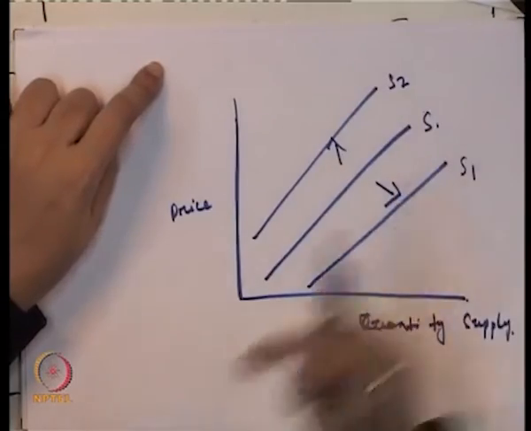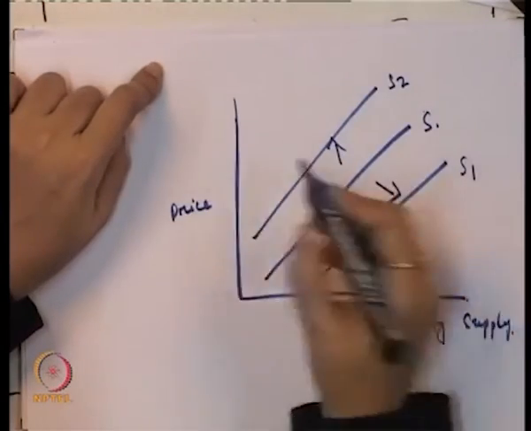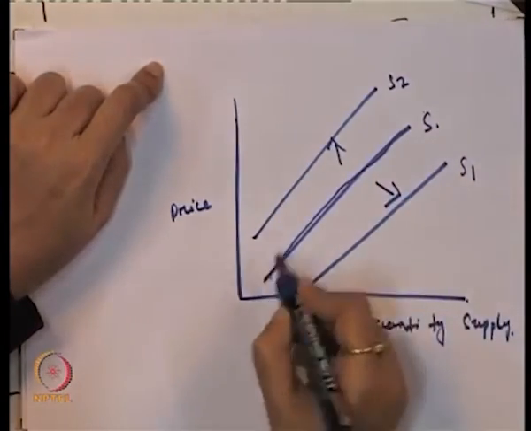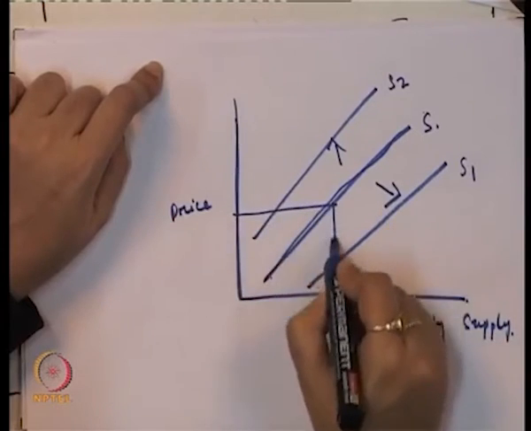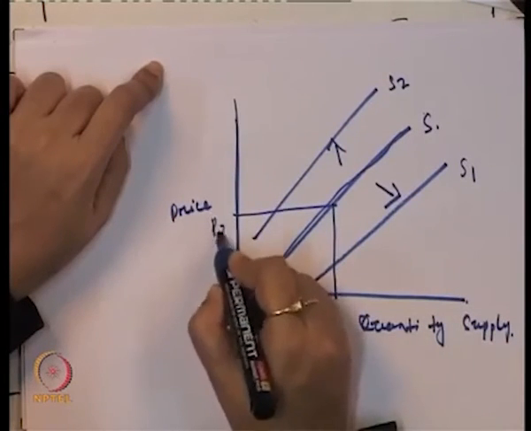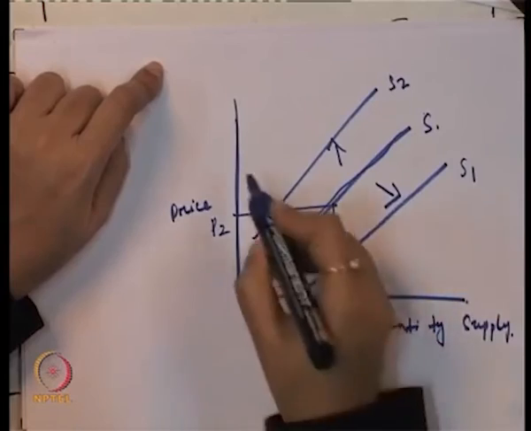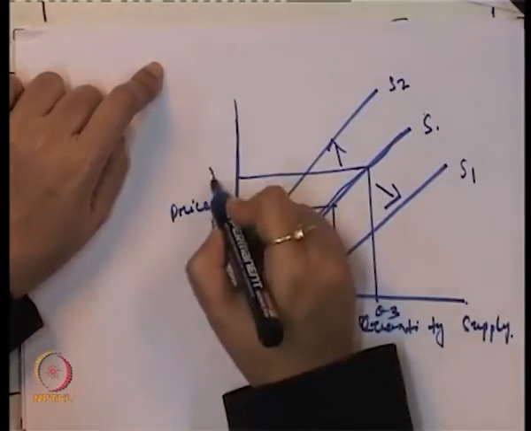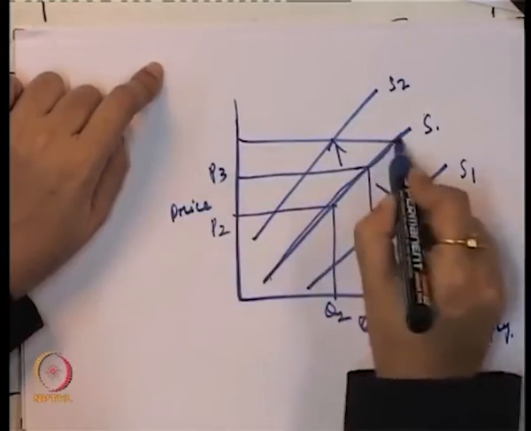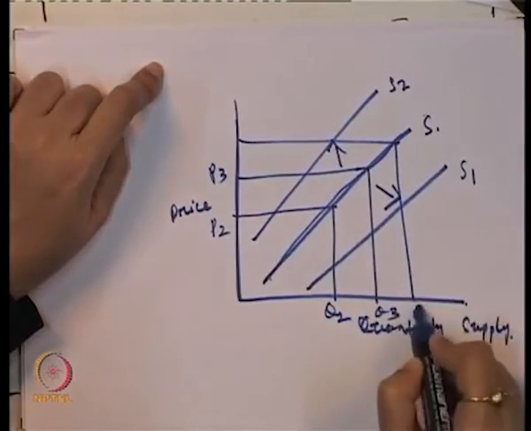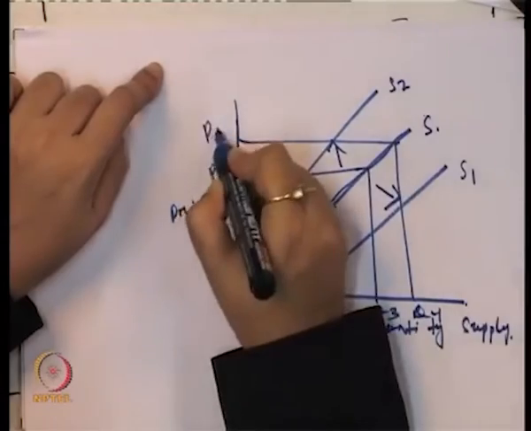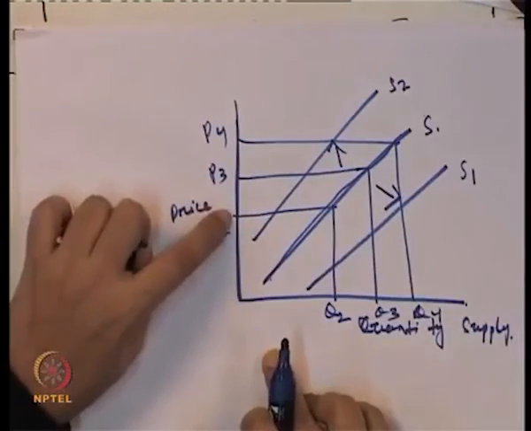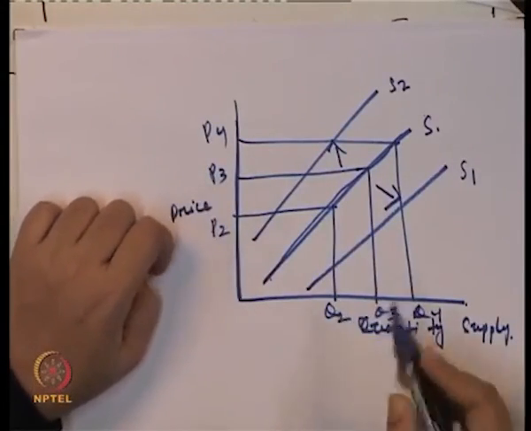Now, if there is a change in the price, suppose this is the original supply curve and we get different points: this is P2, Q2, Q3, P3, Q4, P4. If the price is P2, the quantity supplied is Q2.